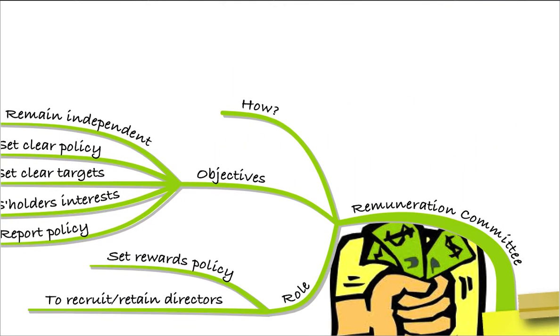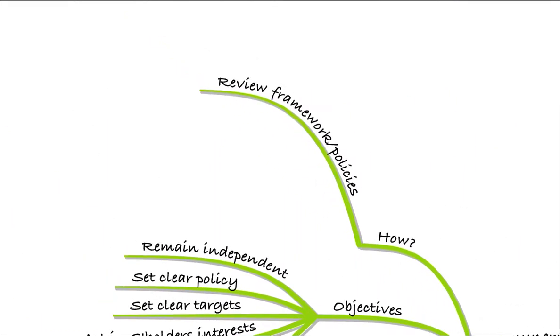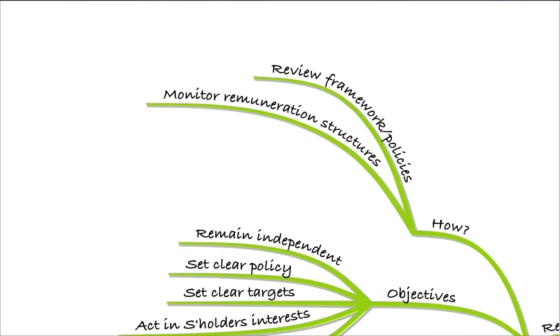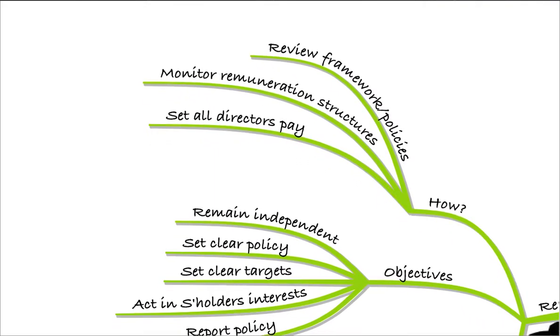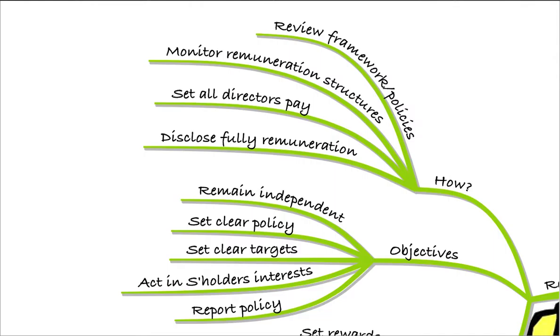So how do they actually operate? Well, the first thing they need to do is review the framework and the policies that are in place at the moment. They'll also need to monitor the remuneration structures within the organisation so that they can get an idea of what's actually happening at the minute. They then can set all of the directors' pay based on the recommendations they come up with. And all of that will need to be disclosed, so we fully disclose directors' remuneration in the annual report.